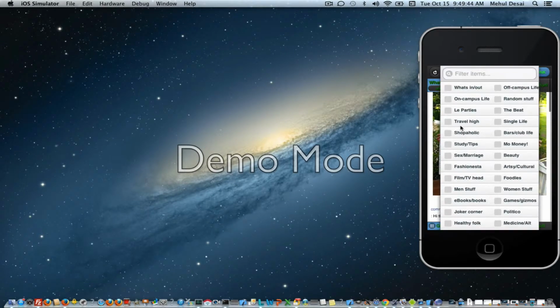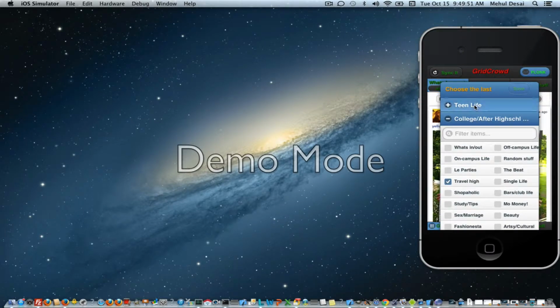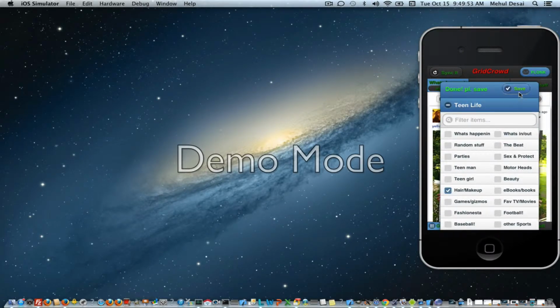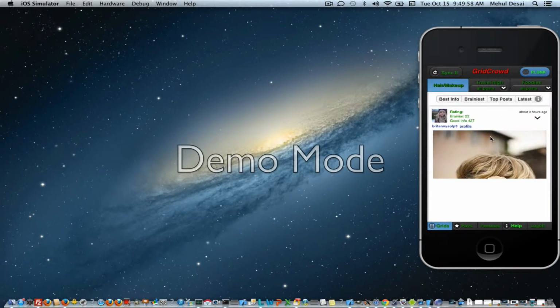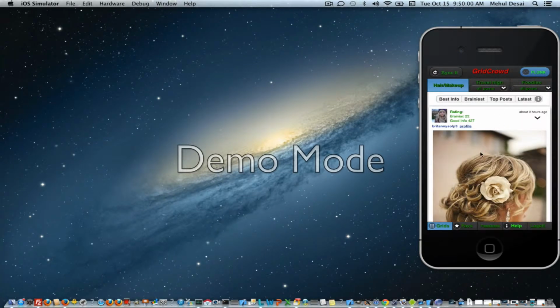As an example, let's say I'm into travel, food. Just as an example, I'll select hair and makeup. Save it. GridCrowd will automatically reconfigure to show those 3 favorite interests whenever you log in or whenever you use the app, and you'll see hair and makeup has appeared here.